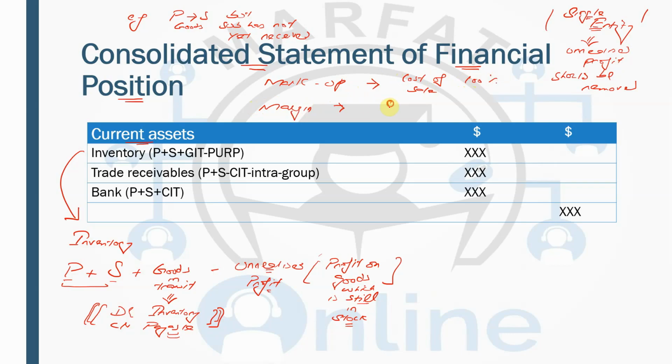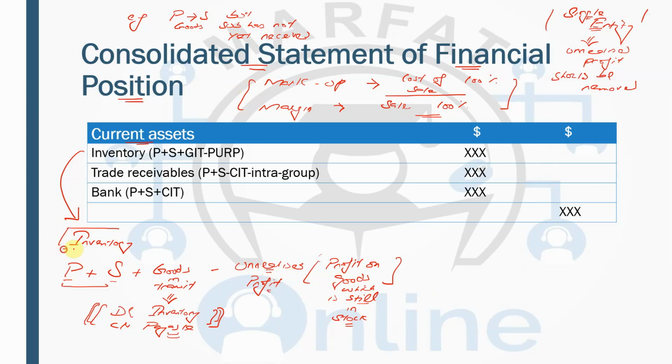And in the margin, the sale is 100%. You need to remember this basic accounting concept, which you studied in incomplete records, and it will be applied over here. So you have to calculate this unrealized profit, and that is going to be removed from the group inventory.